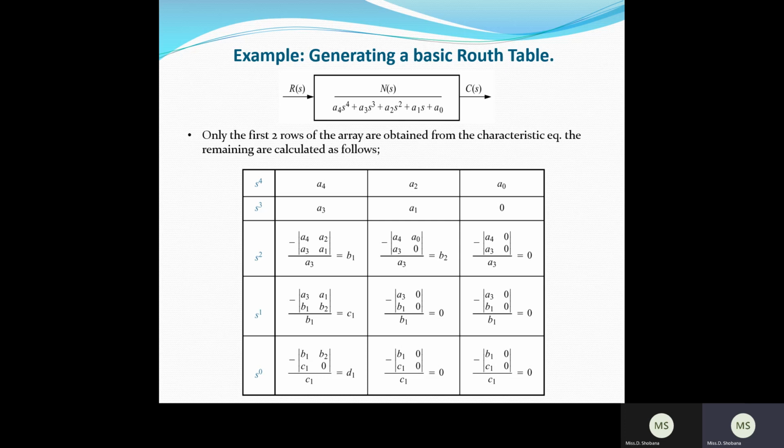Now you can see s power 4. Next, the odd power is s power 3, and its coefficient is a1, and then s power 1, whose coefficient in the characteristic equation is a3. So now you have filled the first two rows. Now you have to determine the next row.